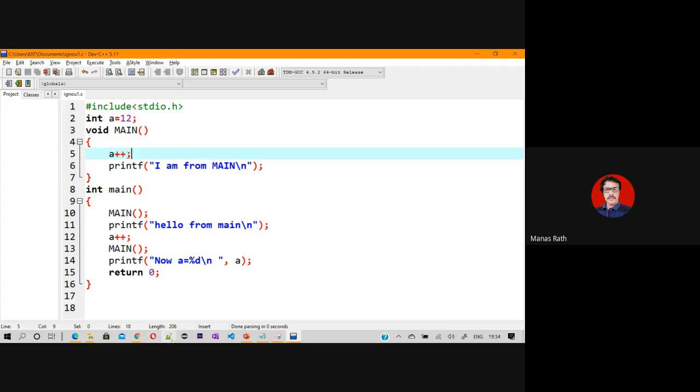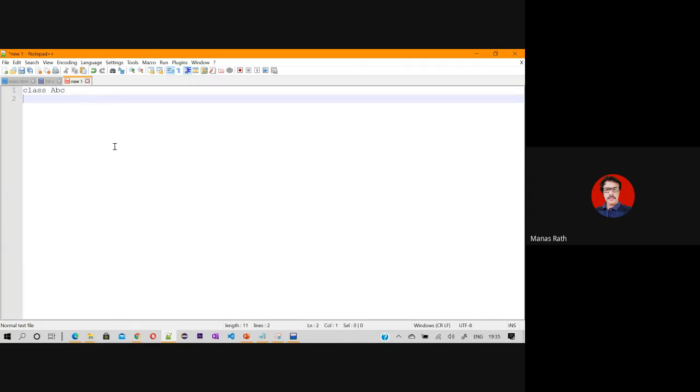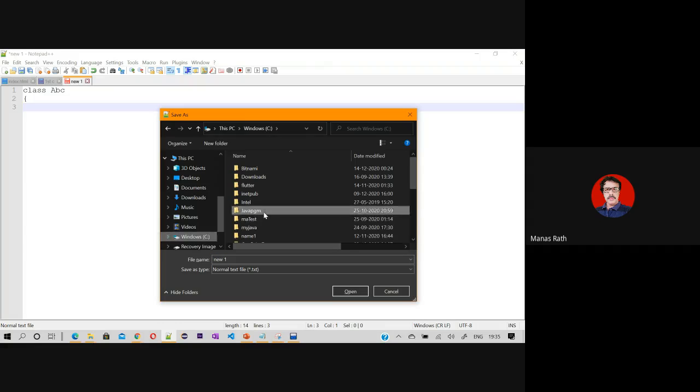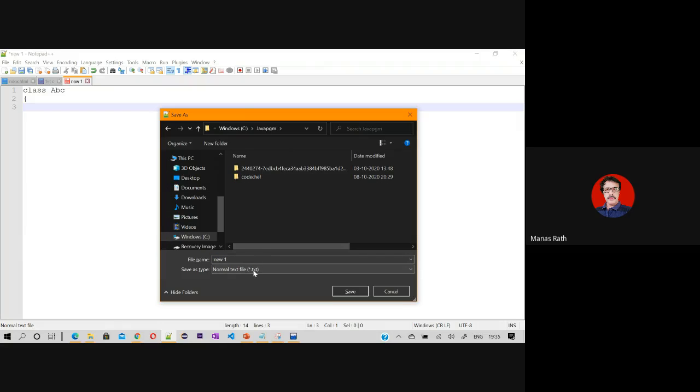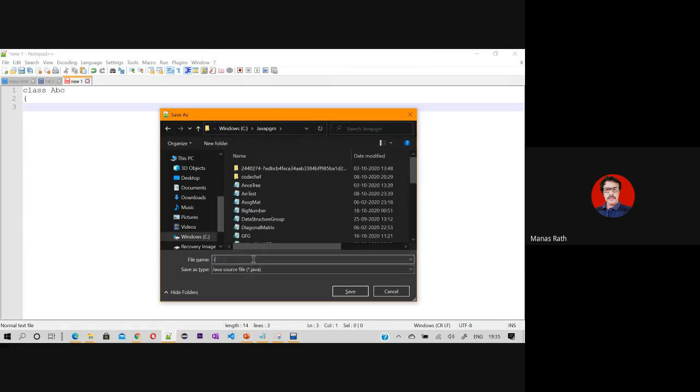So let me write a very simple Java program here. I'm using Notepad++. You can use any other IDE. Even you can use Notepad only. So let us write a very simple program like class. Let it be ABC. And inside, let me save the file with Control S. And I want to save in a folder called C drive Java program. And the file name is having the extension called .java. And I'm writing IGNOU.